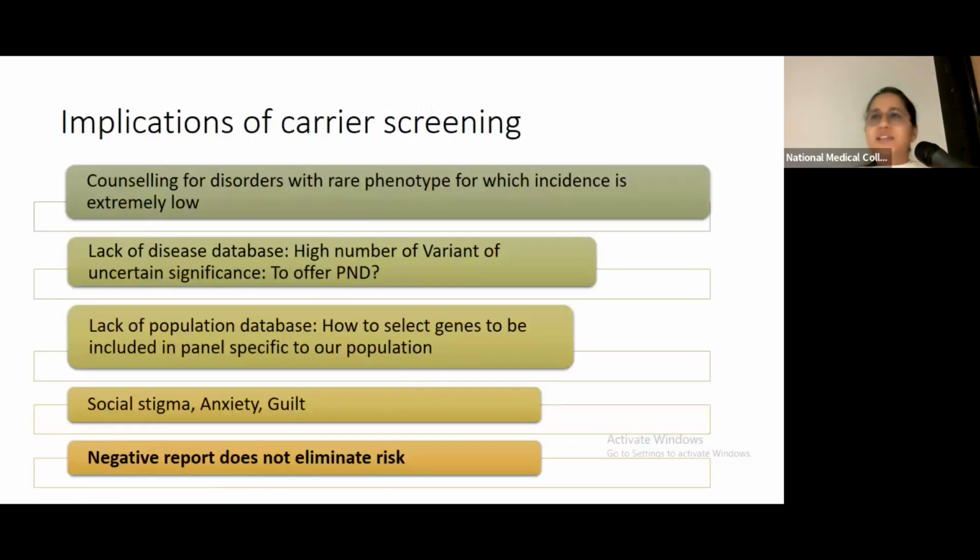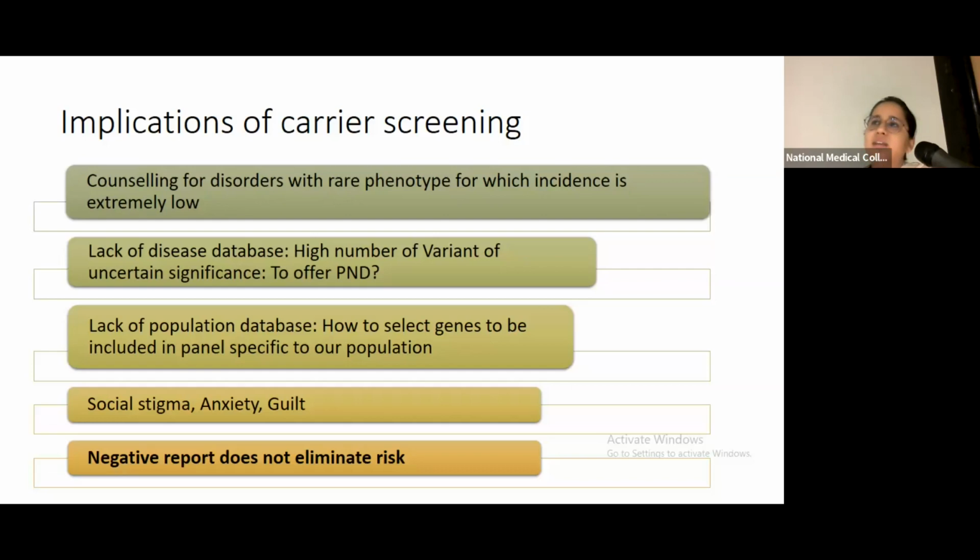In a population obsessed with healthy children, carrier screening has a number of challenges. First, it's difficult to counsel for disorders. Thalassemia, SMA, DMD, these are relatively common genetic disorders which people have seen, and it's difficult to explain the significance of screening for such disorders. But for many Mendelian disorders, for which the phenotype is very rare, it's very difficult to explain the implications of screening. We now have a disease database, so many variants that we find will actually be variants of uncertain significance. Now, with this high number of variants of uncertain significance, should the couple undergo prenatal diagnosis or not? There's a lack of population database as well.